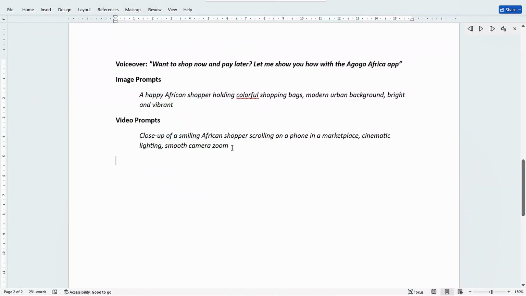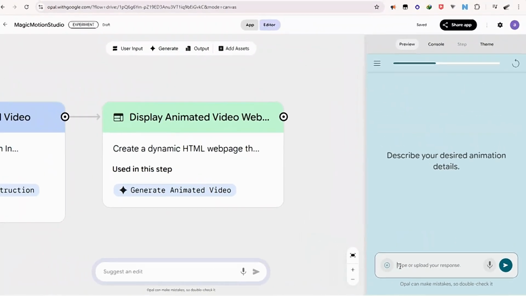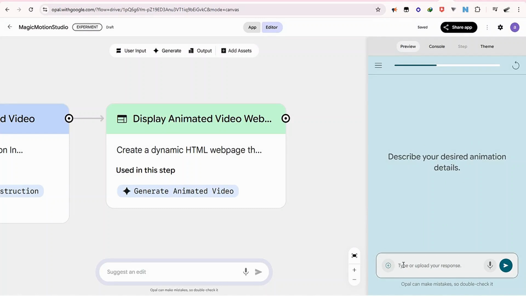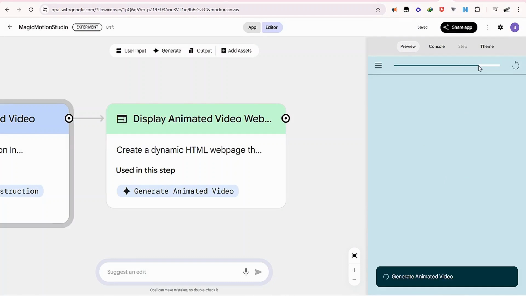So here is the text I want to try. This text contains a voiceover, image prompts, and video prompts. So I just copy that. I'm going to paste it. The right click is not working yet, so I'm going to use Ctrl V on the keyboard, and I'm going to send it. This is the progress bar, and we are seconds away from completing the video generation. So I'll pause the video now and come back when the video generation is done.